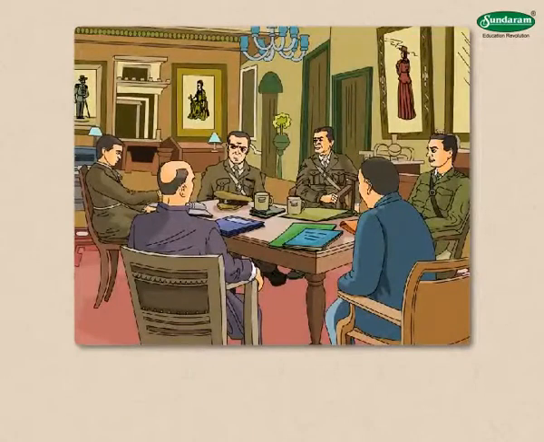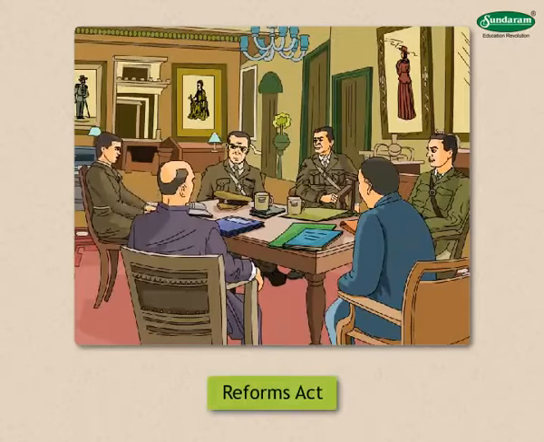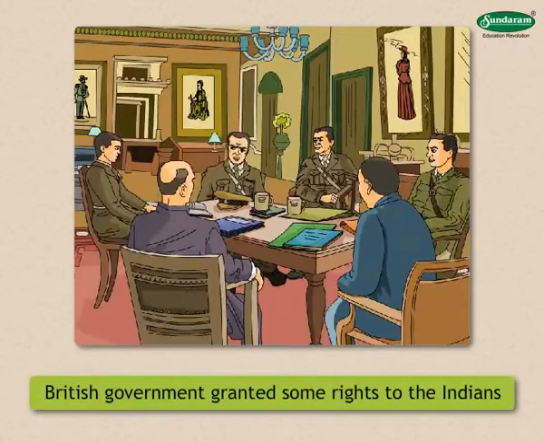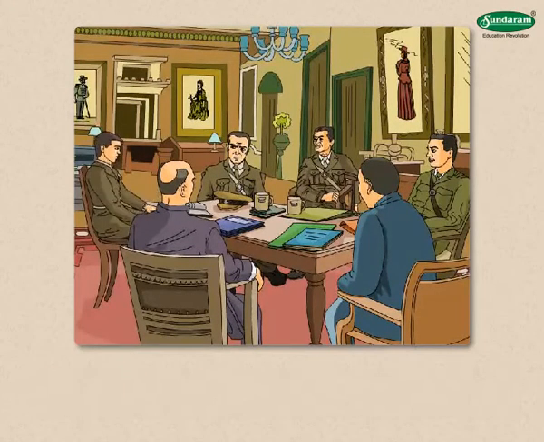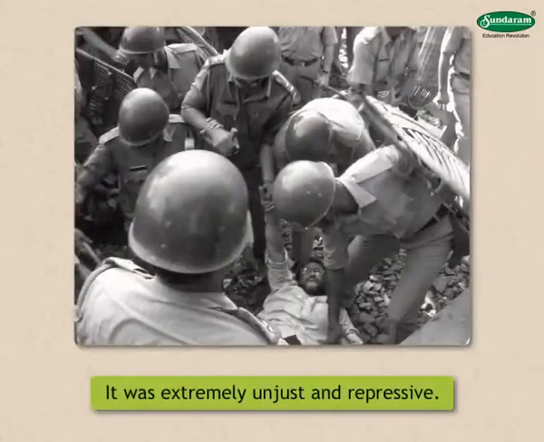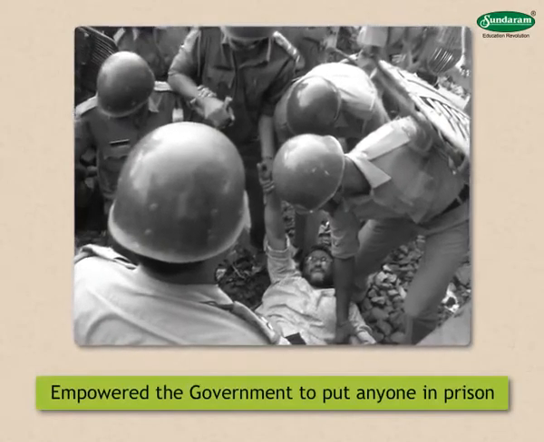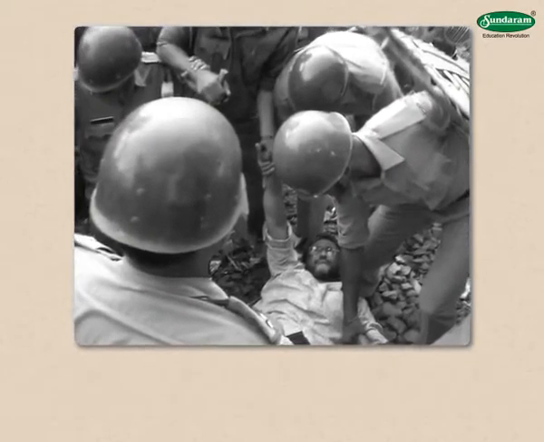Now let's study about the Rowlatt Act. By the Reform Act, the British government granted some rights to the Indians, but at the same time began to use law to suppress the Indians. For this, the government made an act known as the Rowlatt Act. It was extremely unjust and repressive. It empowered the government to put anyone in prison without trial.